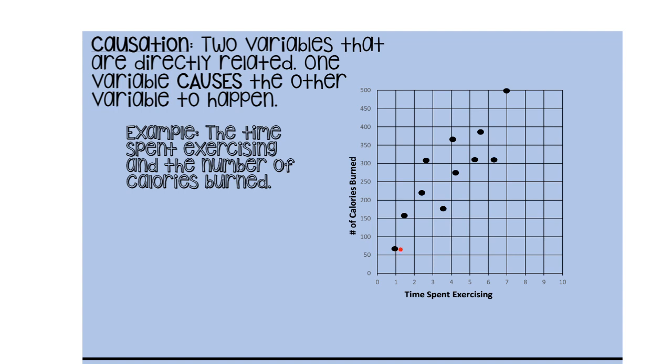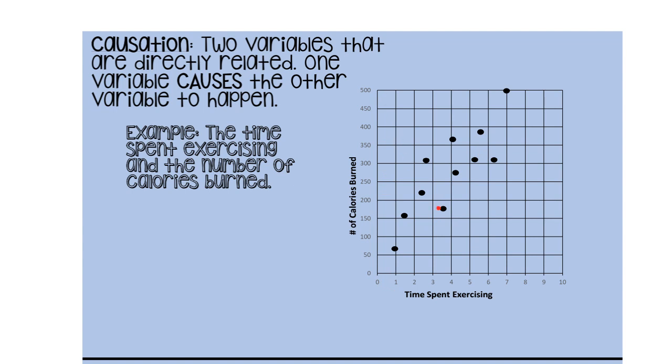Okay. Versus, let's look at this person over here who exercised for about 3.5 hours and they burned about 175 calories. Okay. And if I just continue to follow the pattern, it shows me that the more hours spent exercising, the more calories burned.